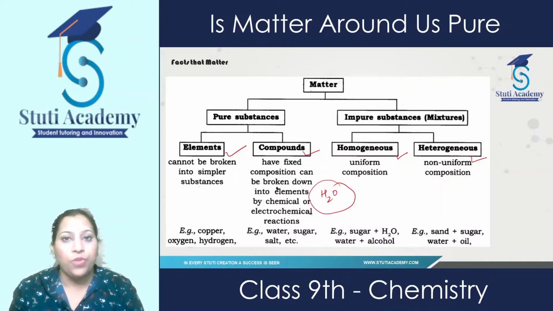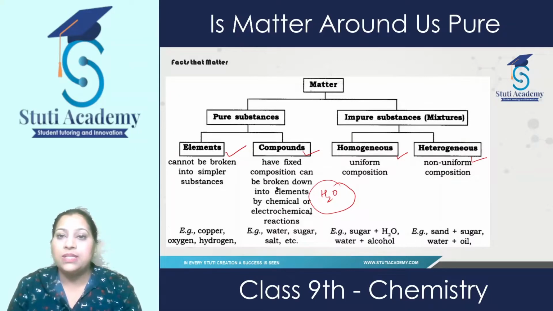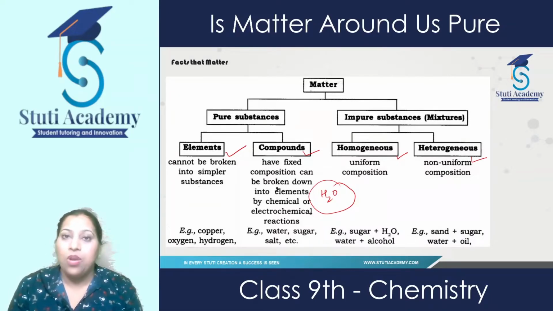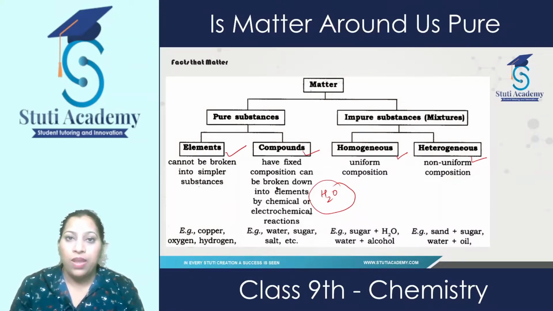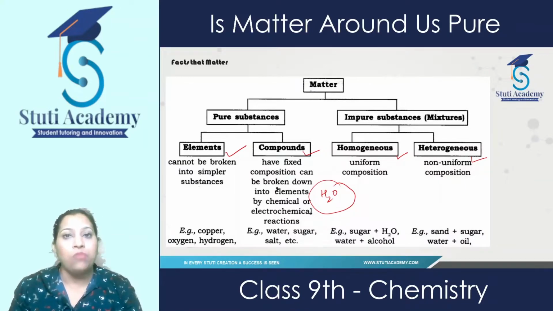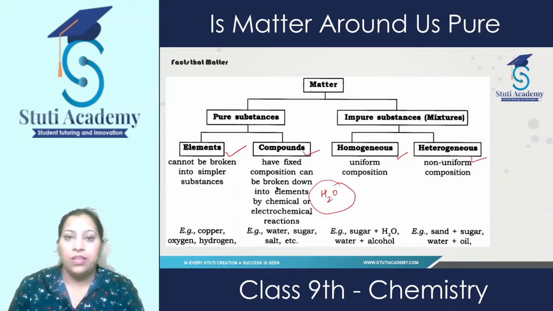Then we have impure substances, or we call them mixtures as well. They are of two types, homogeneous and heterogeneous. Homogeneous means uniform composition. Uniform composition here means when we are mixing two or more substances together, when they combine, they form a mixture. If they are mixed together and there is a uniformity in the mixture,